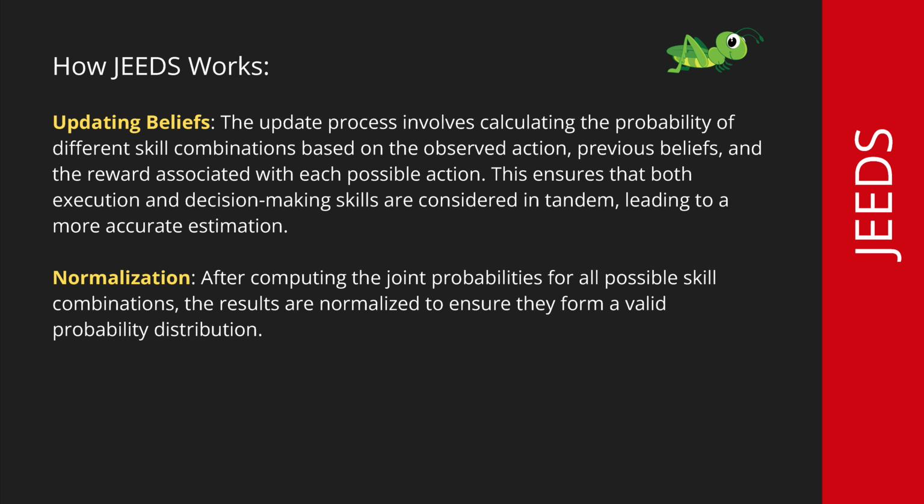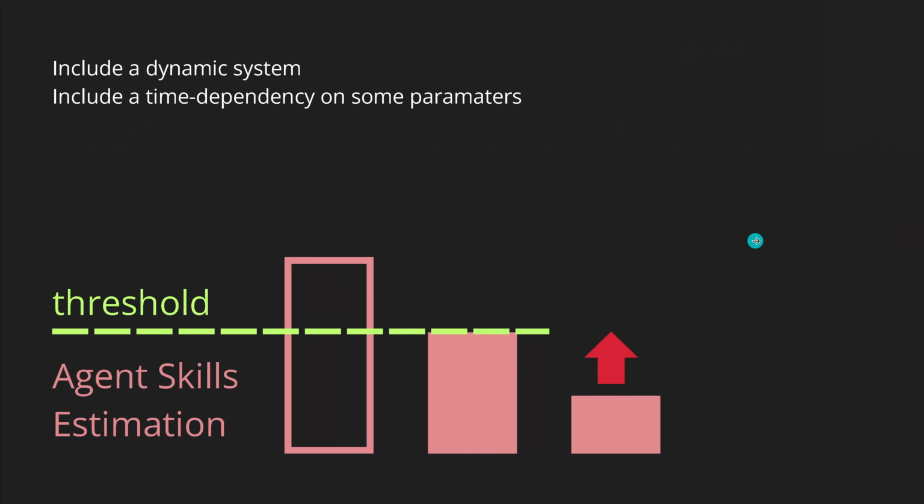And of course, as you notice, we are now working with joint probabilities for all possible skill combinations. We have to normalize the results because this is easier, faster, and it gives us a better insight to understand and interpret a valid probability distribution of our complete system.